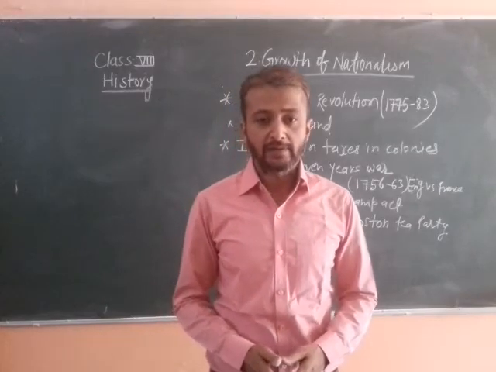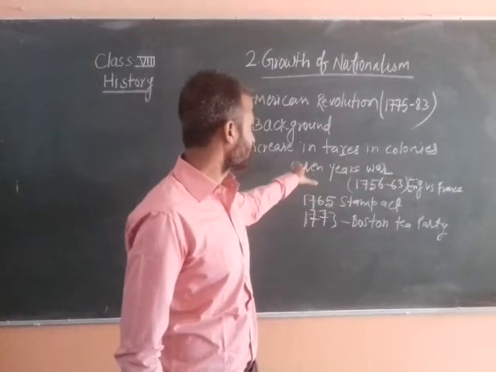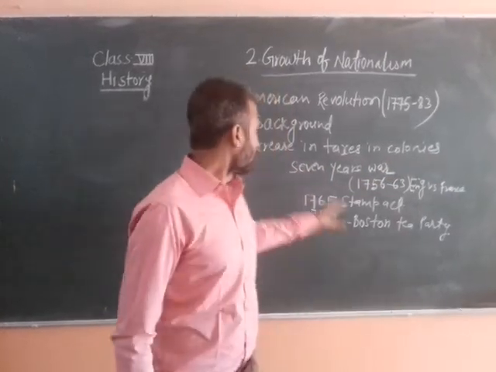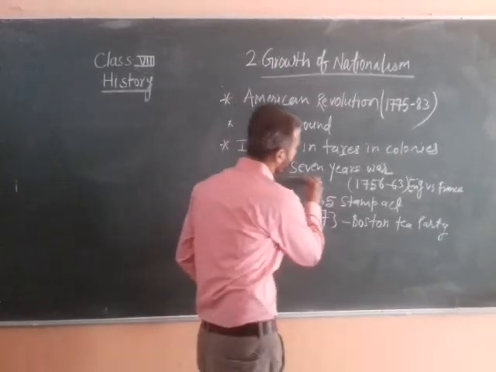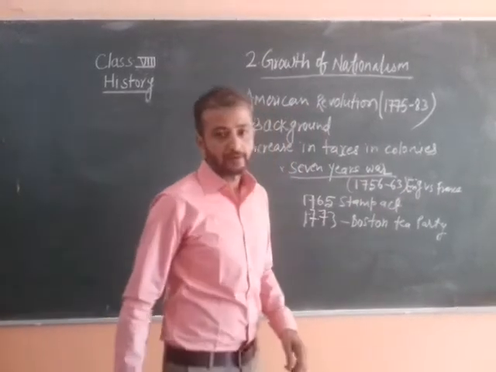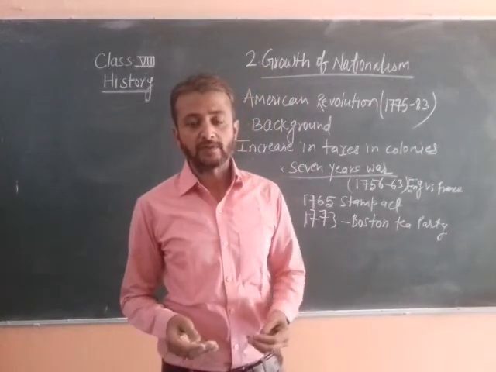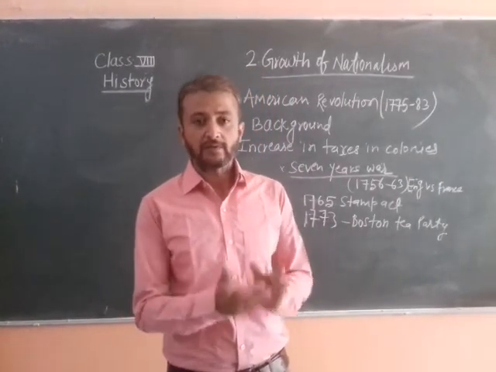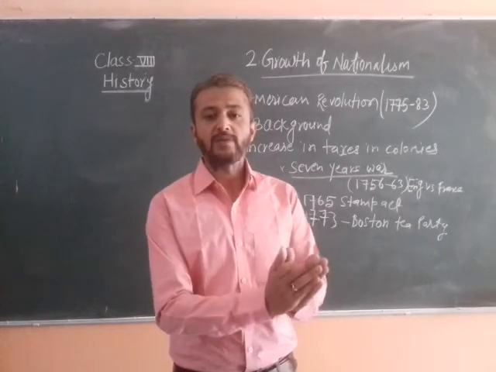Next topic is the increase in taxes in colonies. Under this topic we have to read a very important thing, the Seven Years' War. As we discussed, the French, Dutch and British reached America and occupied some territories.